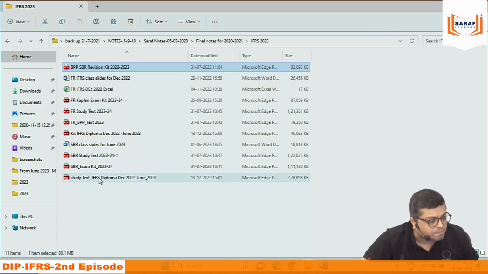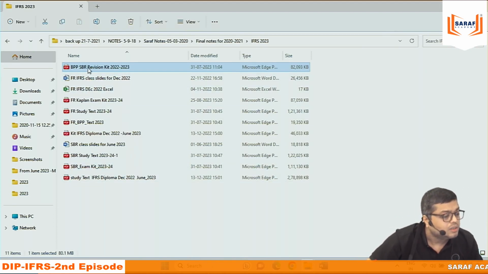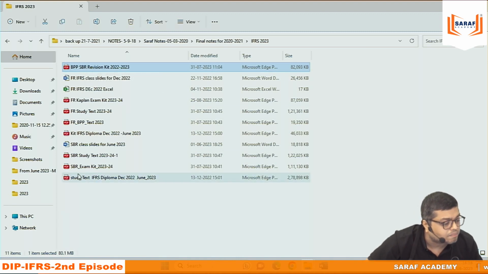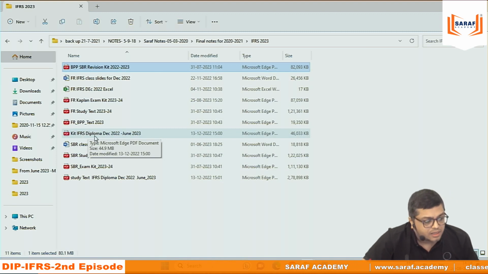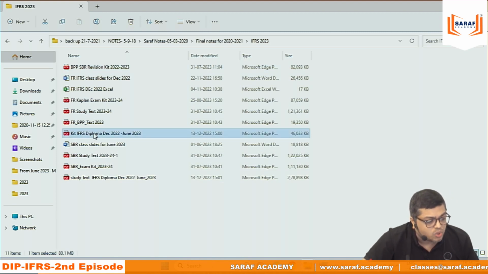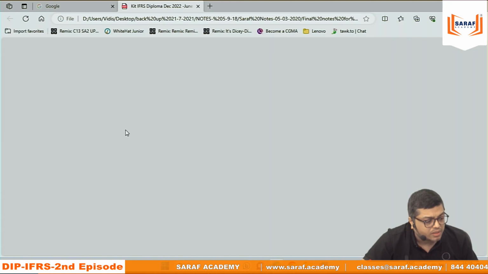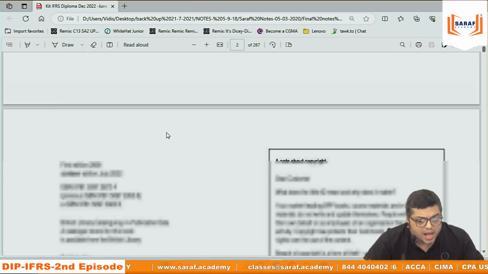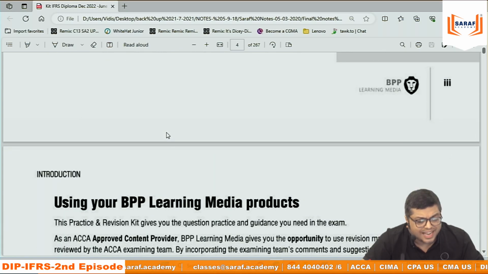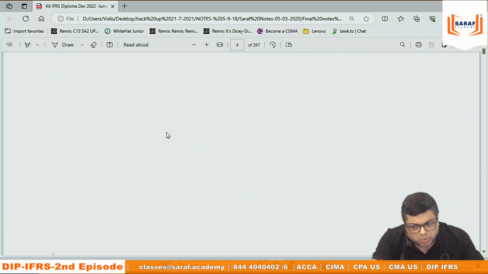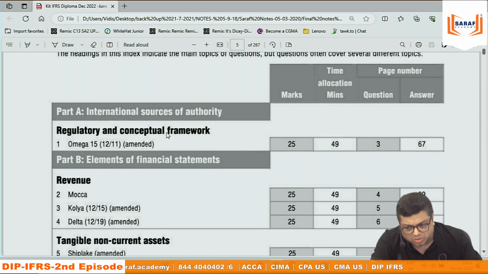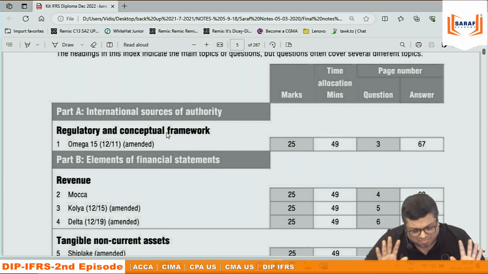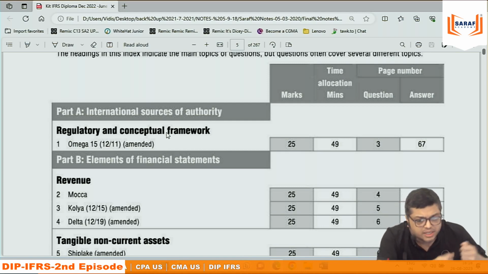And then suppose somebody wants to use, suppose BPR, BPP, Diploma IFRS Kit. Suppose you want to use that. Okay. Suppose this is opened. This is Diploma IFRS, all the past term exam questions. Just that when you use this, don't take a printout. Don't write your answers in pen and paper. Please, request. Study on screen.